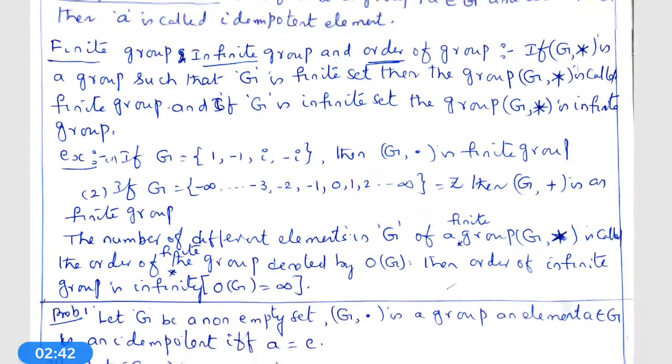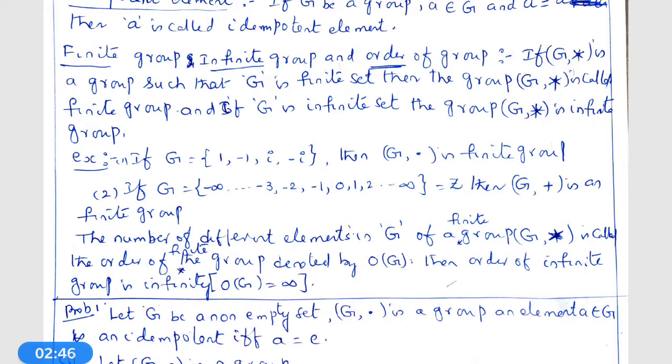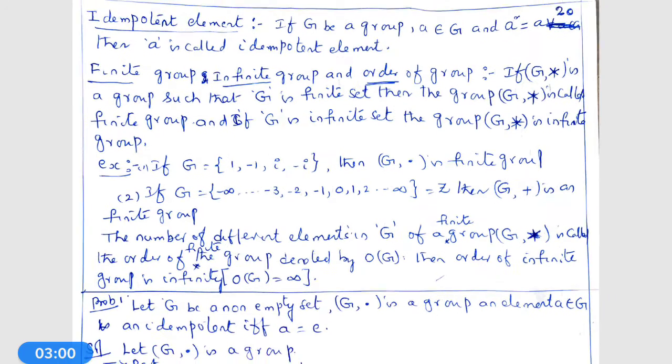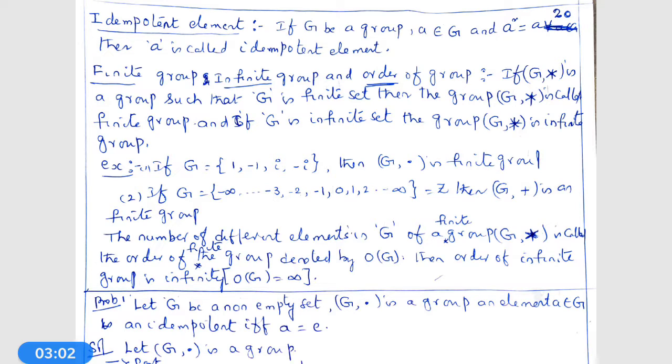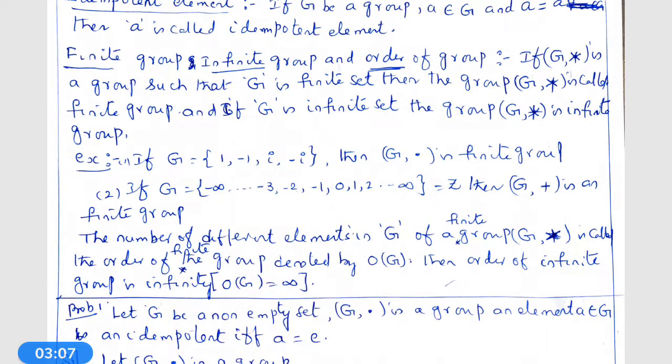If G consists of a finite number of elements, that is why it is called a finite group, and the number of elements in the group is called the order of the group, denoted by O(G). And the order of an infinite group is said to be infinity.